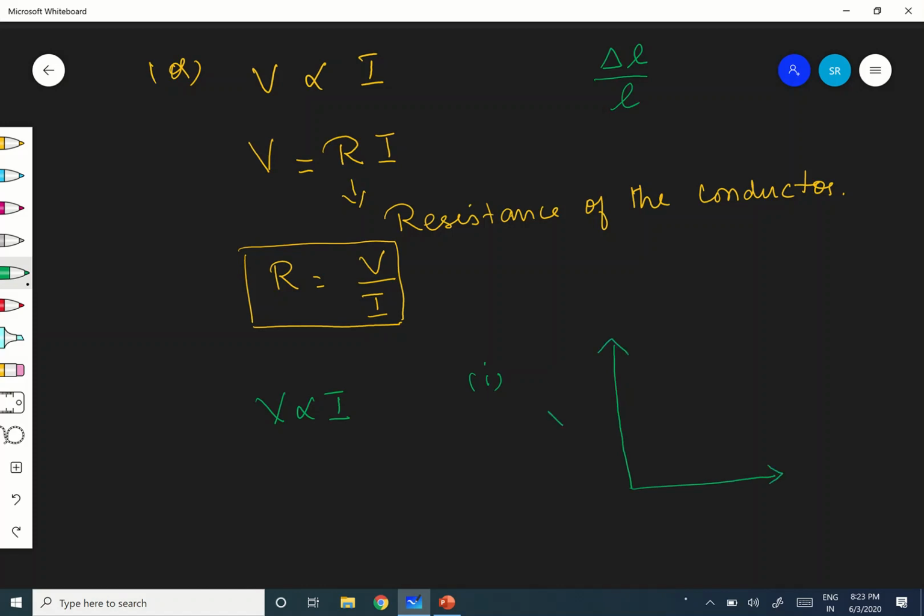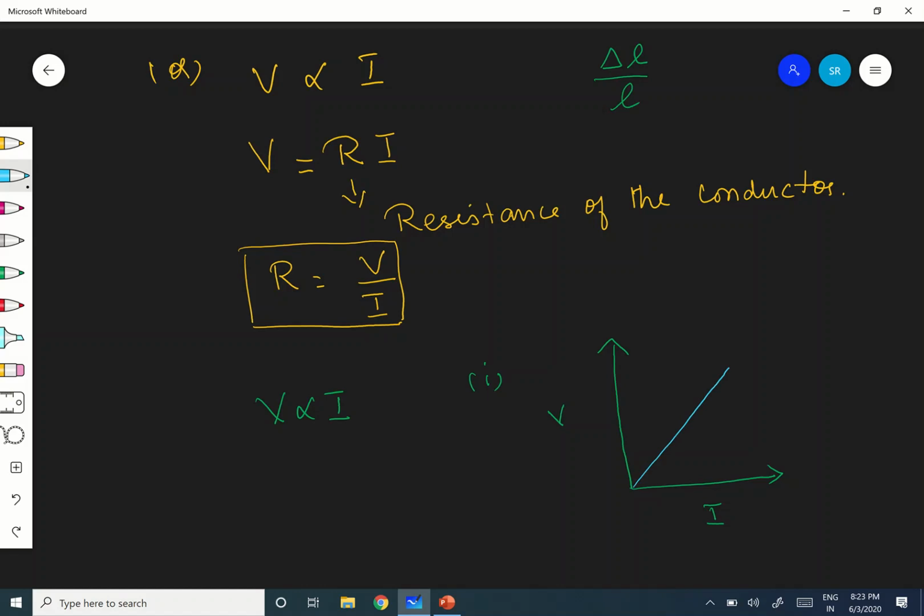Okay, this is V and this is I. Now, what is that? I am getting it because V and I are proportional. If I plot a graph, I think you people know, you will definitely get a straight line.